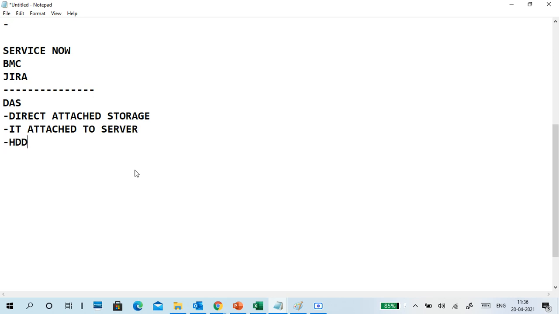It can be a normal hard disk, SSDs, internal hard disk, internal SSDs, and maybe you can say SCSI also, if you have that on the server. A SCSI disk with SCSI controllers also comes under here. It is direct attached storage, or directly attached storage.